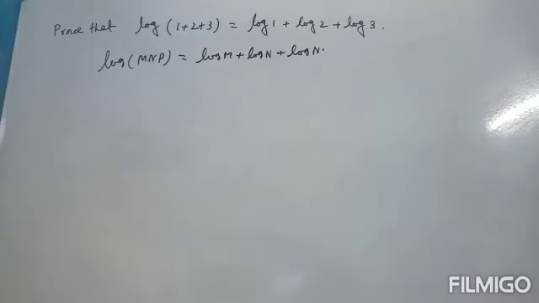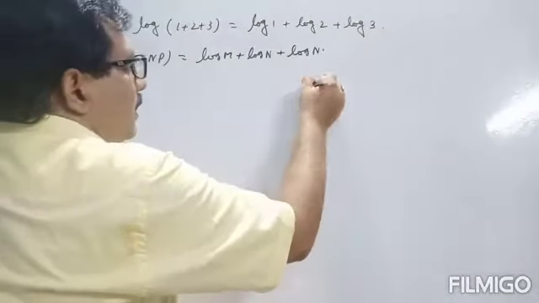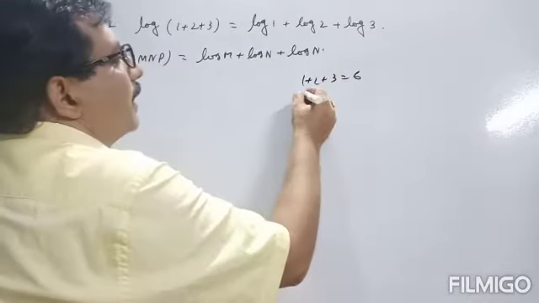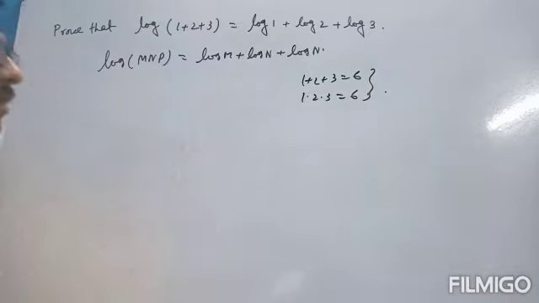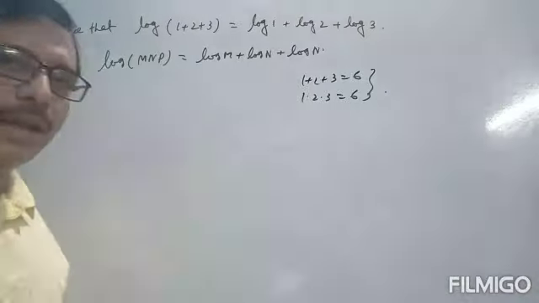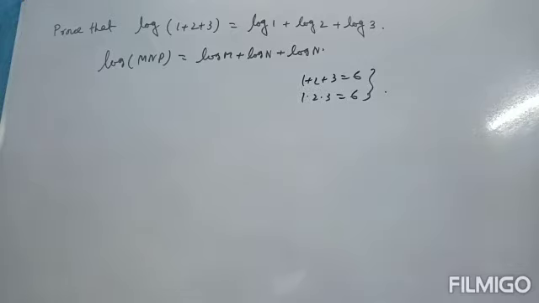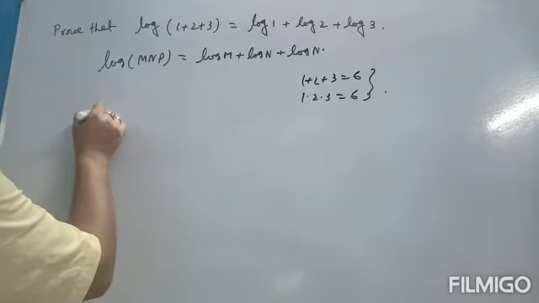Why? We know that 1 + 2 + 3 is 6. Again, 1 into 2 into 3 is 6. The sum of these three numbers is equal to the product of these three numbers. For numbers like 1, 2, 3, whose sum and product are the same, it is true.